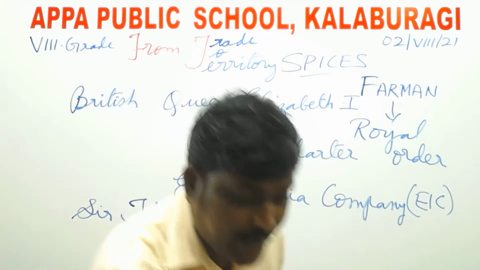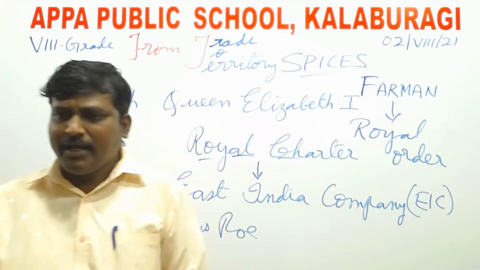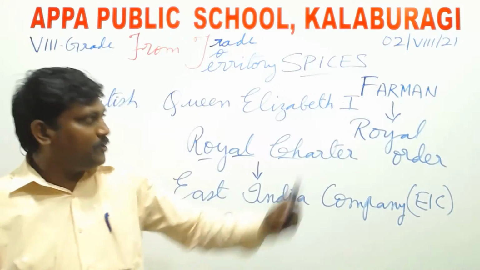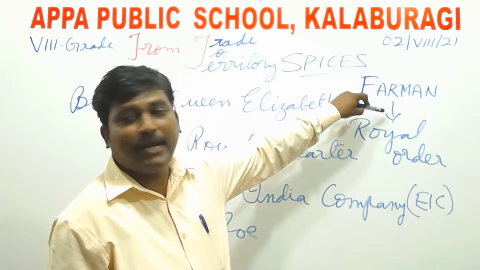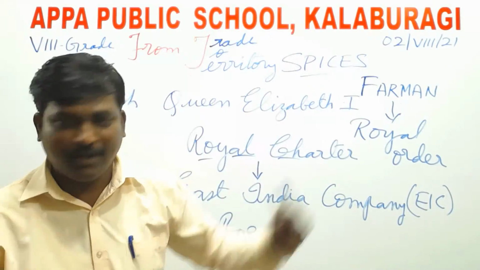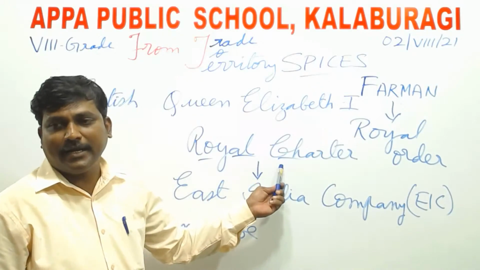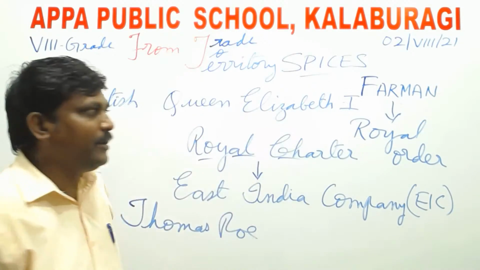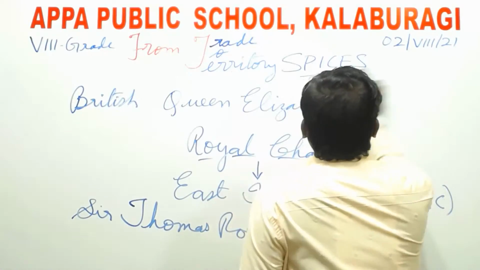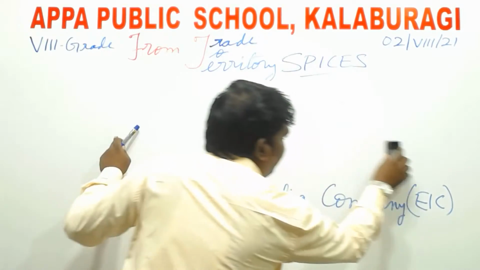Right now, when we are doing a trade in India and opening a shop, we need to register, maybe in the municipality office or a particular department, and they will issue the certificate. This is one type of farman, one type of order. It is a royal order issued by the Mughal emperor, whereas the Royal Charter was issued by Queen Elizabeth I in England. So with this royal order, they started to trade in India.